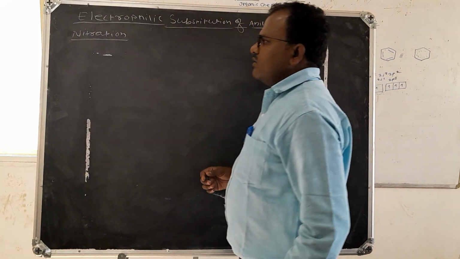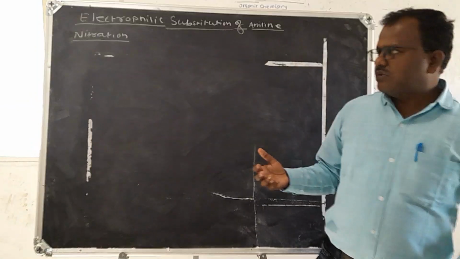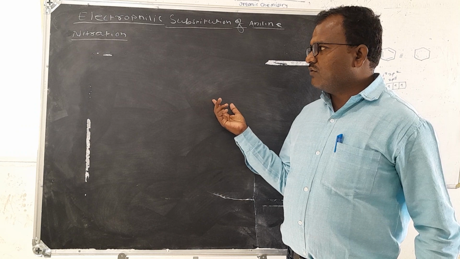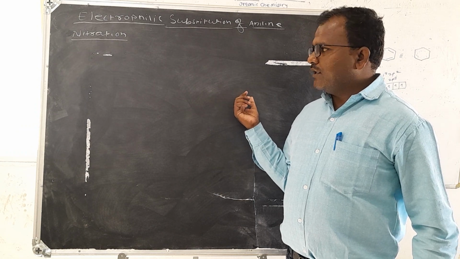In the nitration reaction, what happens? Nitration is the addition of NO2 on the aniline compound.